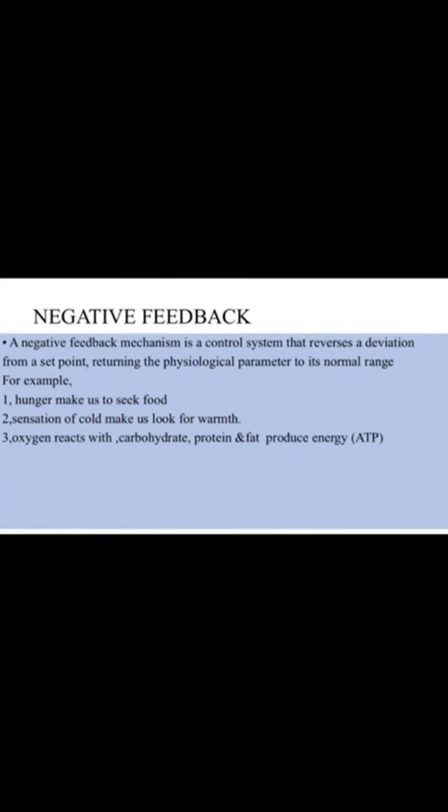Explanation of negative feedback. A negative feedback mechanism is a control system that reverses the deviation from a set point, returning the physiological parameters to their normal range. For example, hunger makes us seek food. The sensation of cold makes us look for warmth. Oxygen reacts with the macronutrients, carbohydrate, protein, and fat, to produce energy.